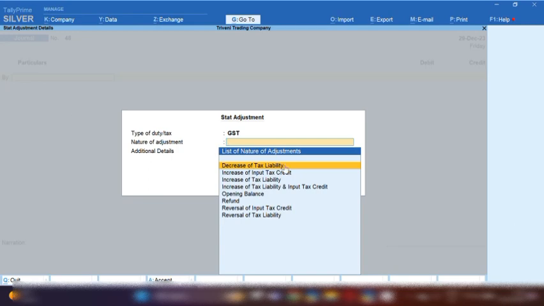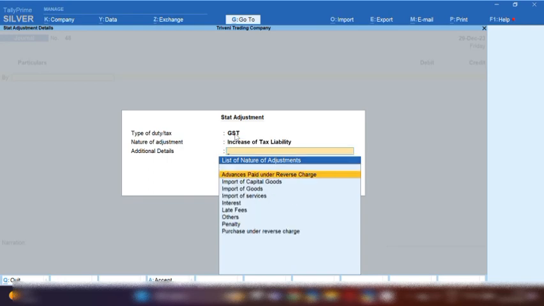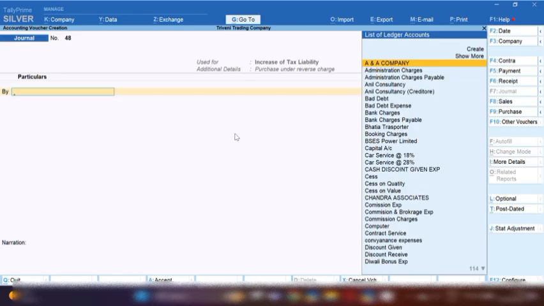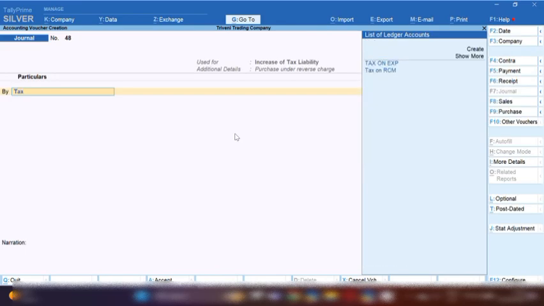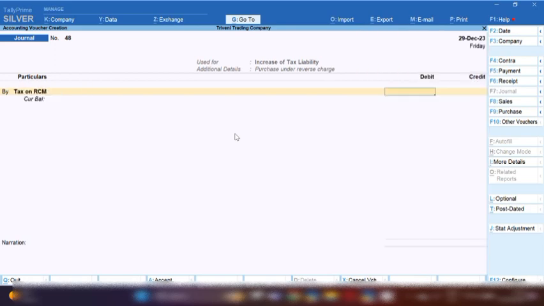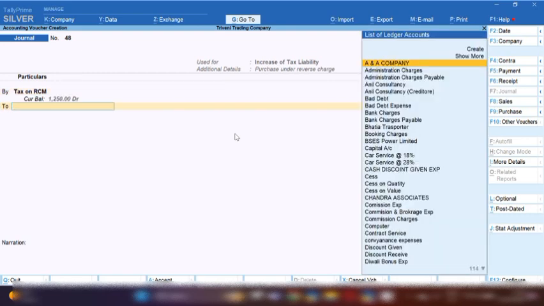So by pressing state adjustment entry, select first type of duty and taxes, GST option, and nature of adjustment, increase of tax liability, and additional details. So here you can select particular under reverse charge, and here you have to debit tax on RCM amount 1250. This is our tax amount. This is 5% of 25,000.